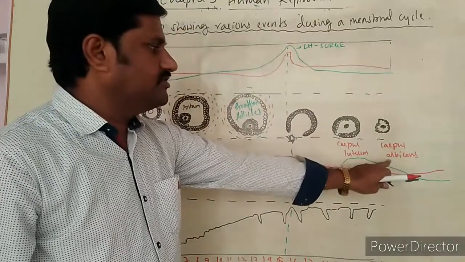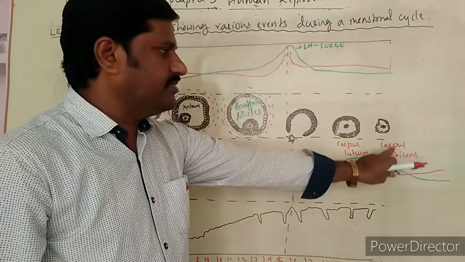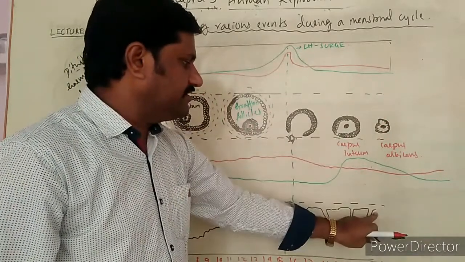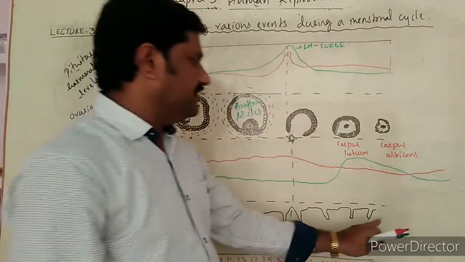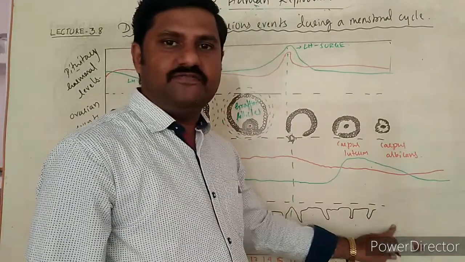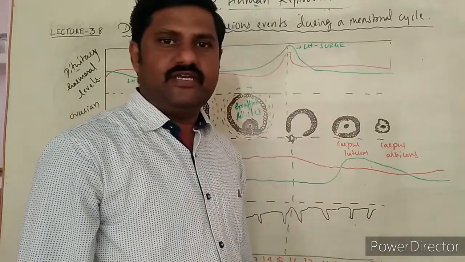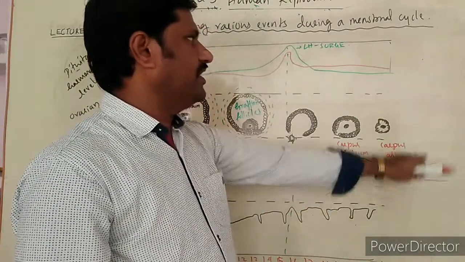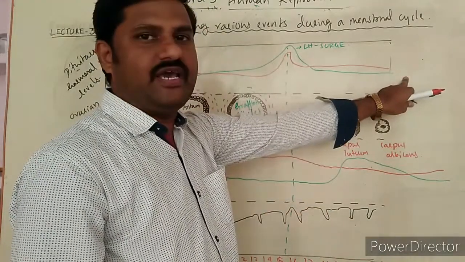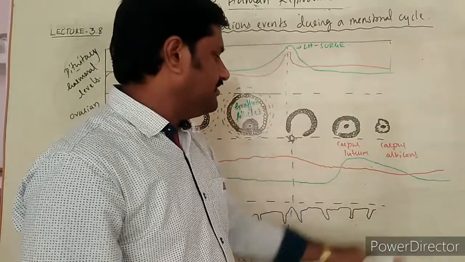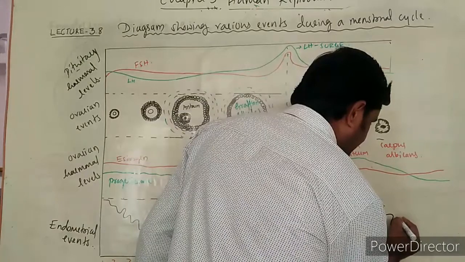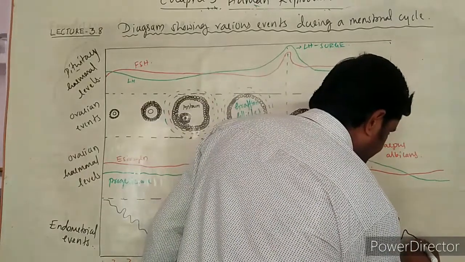But if there is no pregnancy at all, then the corpus luteum is converted into the corpus albicans, and simultaneously there is regression of the wall of the endometrium due to less secretion of these two ovarian hormones as well as pituitary hormones. Automatically its level decreases once again.